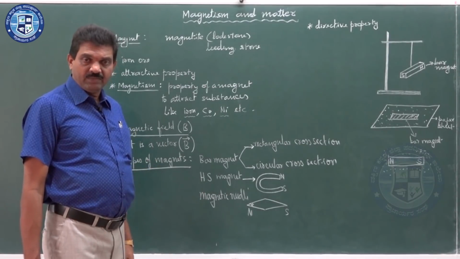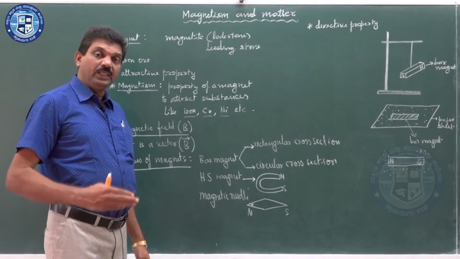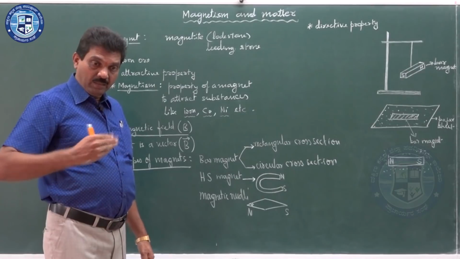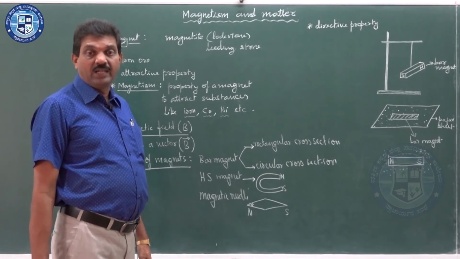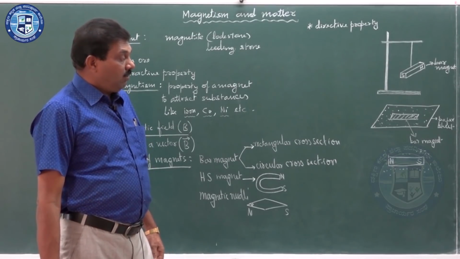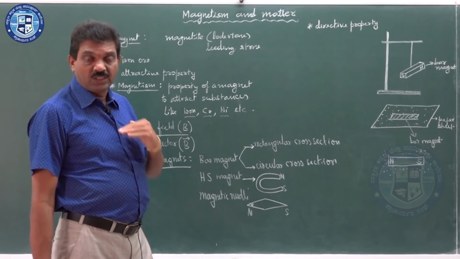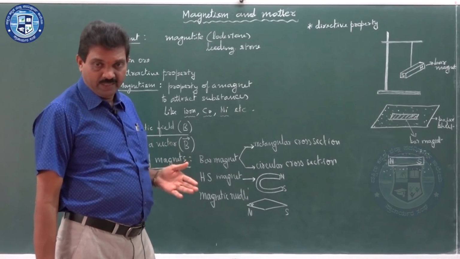Artificial magnets can be produced by electrical methods or by some rubbing method. There are many methods of producing artificial magnets. That is how you can convert an iron piece or steel into a magnet by various methods.